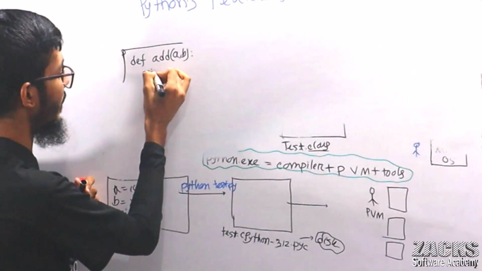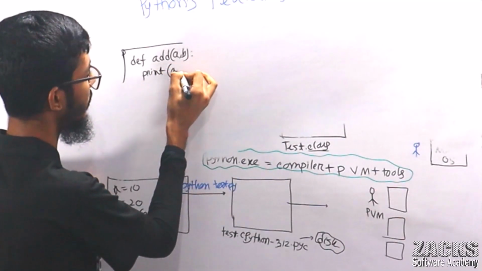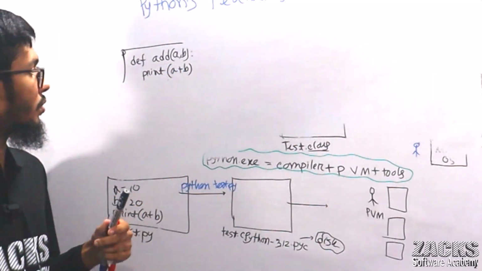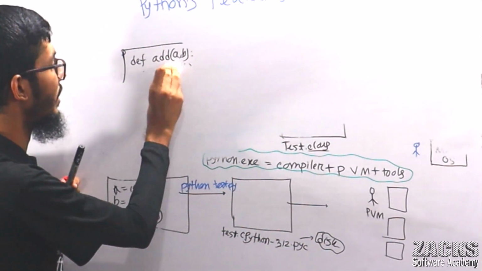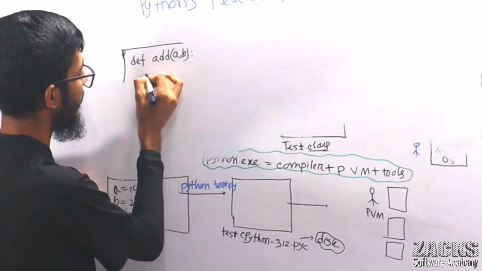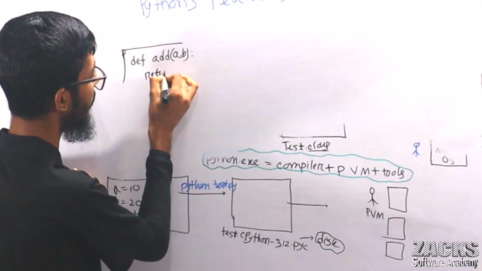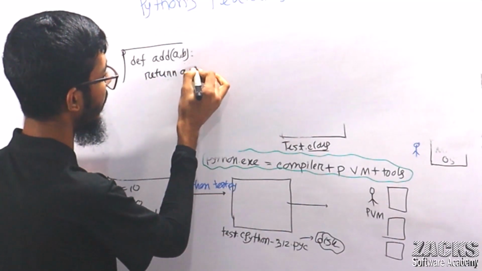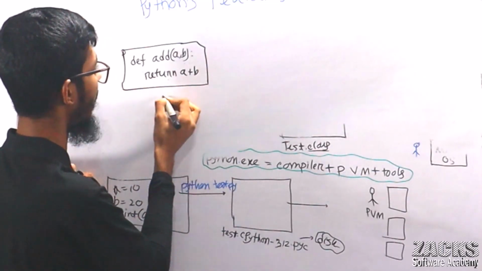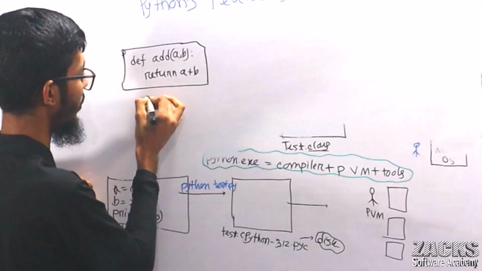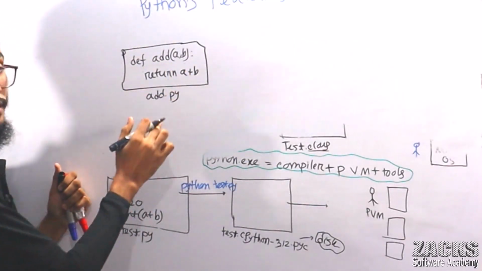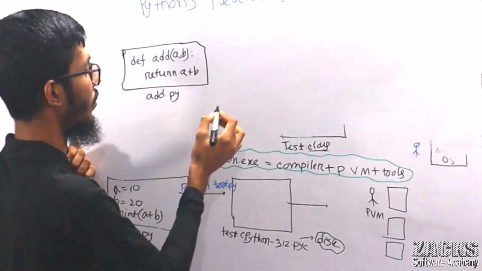Simply print a plus b, or if you want, you can return the value also, so return a plus b. So this is your one module now. Let me name it the addition module, or simply add.py. The file name and function name are the same, no need to worry.